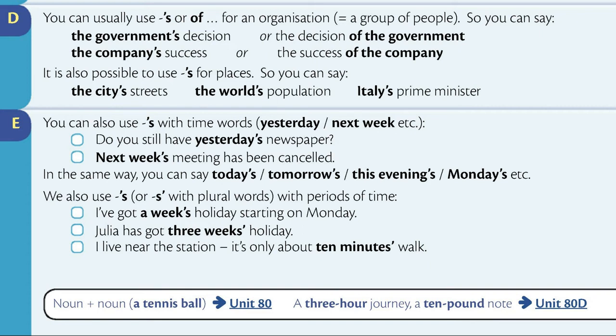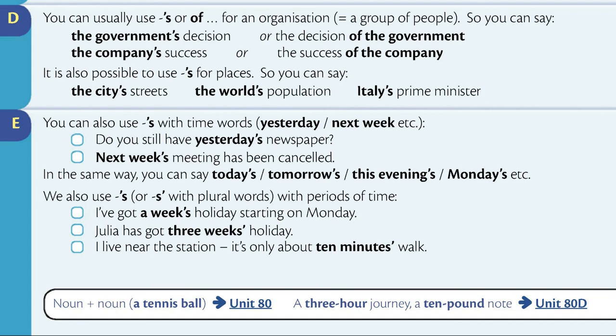Section E. You can also use apostrophe S with time words: yesterday, next week, etc. Do you still have yesterday's newspaper? Next week's meeting has been cancelled. In the same way, you can say today's, tomorrow's, this evening's, Monday's, etc.